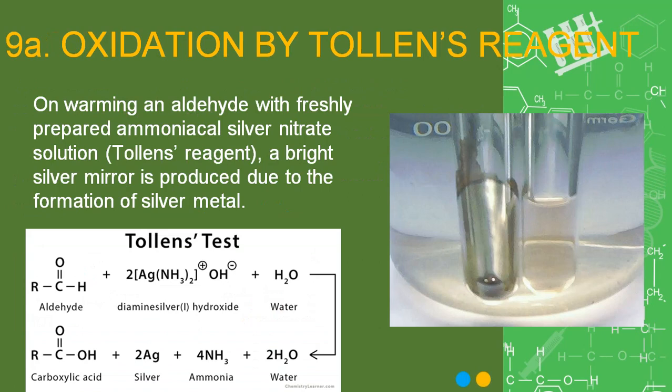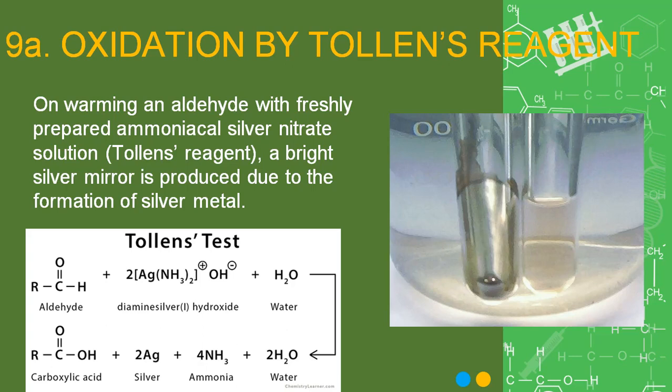Oxidation by Tollens reagent. Tollens reagent is a very weak oxidizing agent. On warming aldehyde with freshly prepared ammoniacal silver nitrate solution, a bright silver mirror is produced due to the formation of silver metal. So aldehyde on treatment with Tollens reagent will get oxidized to carboxylic acid, whereas metallic silver will be produced. This test you will be doing in your lab also.